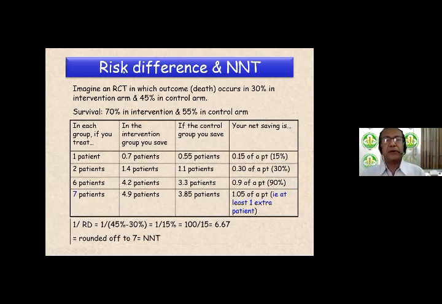Now let's talk a little bit about risk difference and this concept of number needed to treat. We have talked so far about risk ratios and odds ratios. Let's talk about risk difference. So imagine a randomized control trial in which the outcome, say death, occurs in 30% in the intervention arm and 45% in the control arm. That is the same as saying that survival would be 70% in the intervention arm and 55% in the control arm. That's right. Because if 45 are dying, then 55 are surviving. If 30 are dying, then 70 are surviving per 100.